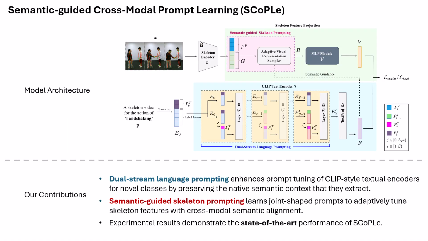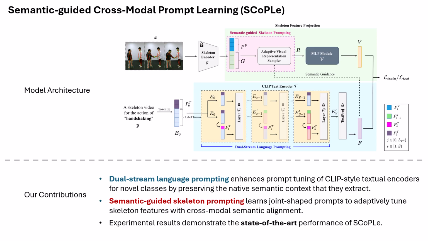Following this motivation, we present our semantic-guided cross-modal prompt learning method, which provides individual solutions to the two problems we have mentioned. Specifically, for the language side, we propose a dual-string language prompting module that enhances the semantic extraction capabilities of a pre-trained CLIP text encoder.